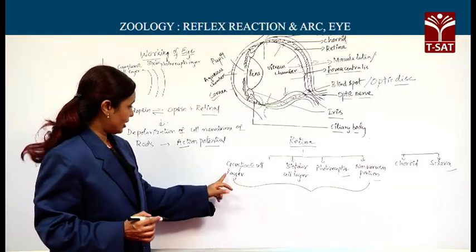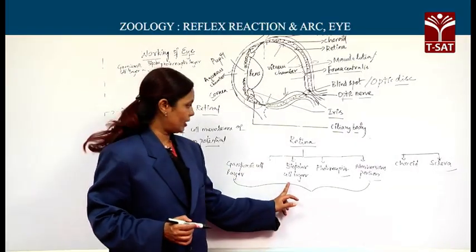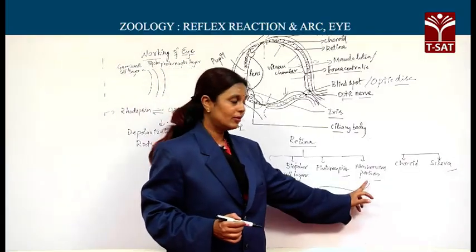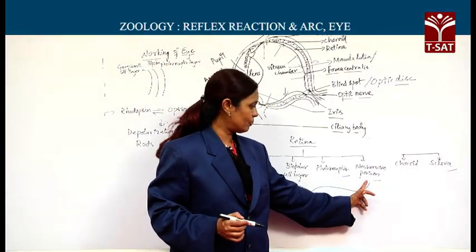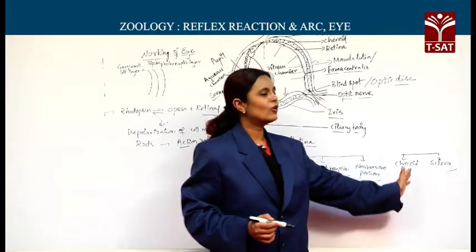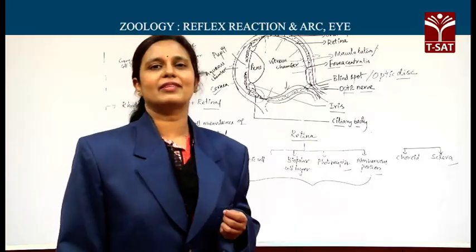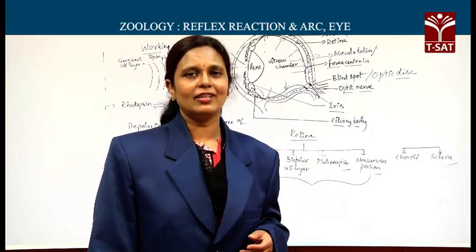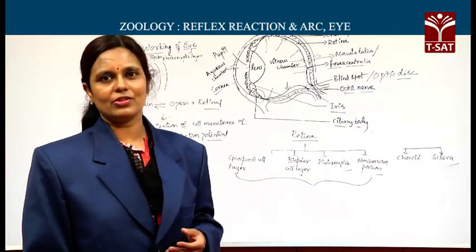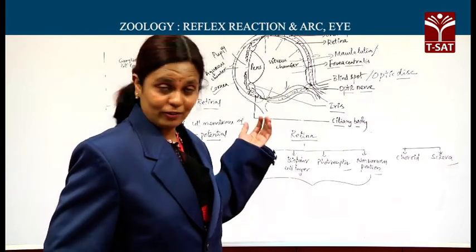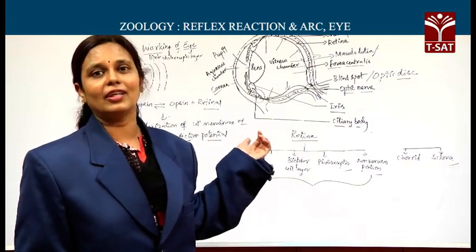So, from inside to outside, ganglionic cell layer, bipolar layer, photoreceptor layer, followed by the non-visual portion of the retina. Then it is choroid and sclera. This is a sequence question. We learnt about reflex action and reflex arc, sensory perception, processing and response, and also structure and working of the eye.